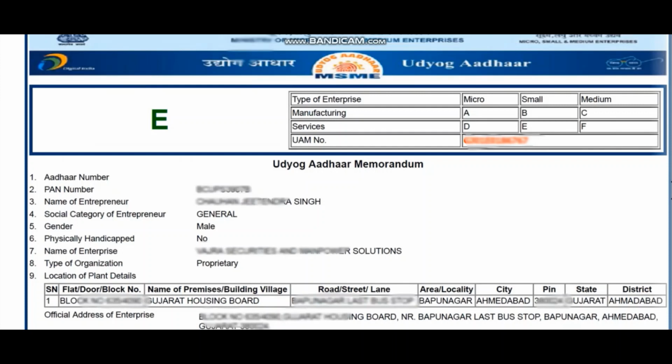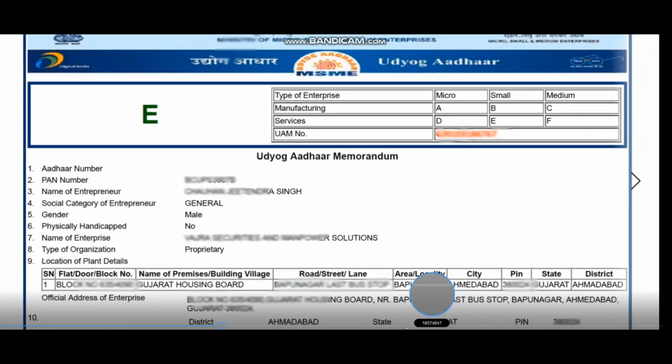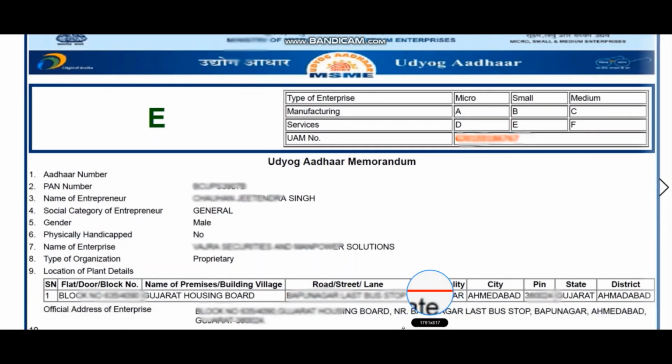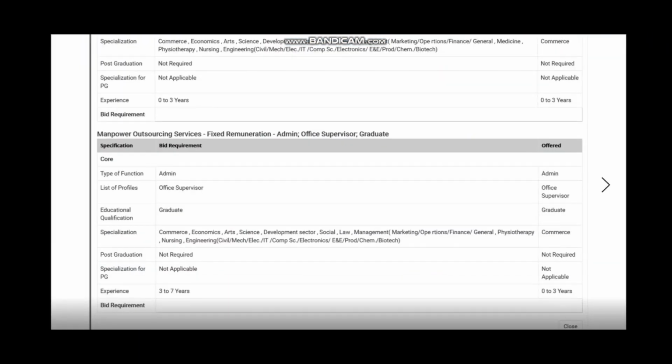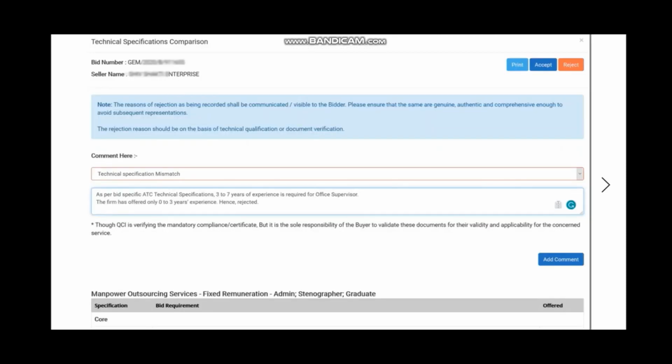I am showing you another offer where the firm has given his official address in Gujarat, so it satisfies our ATC. When you go to the bid requirement condition, you find that in the experience column, we had requested for 3 to 7 years. What he has offered is 0 to 3 years. So again, this offer is to be rejected. You have to give the comments as technical specification mismatch, and you have to mention why you are rejecting the offer. You have to clearly mention this point.